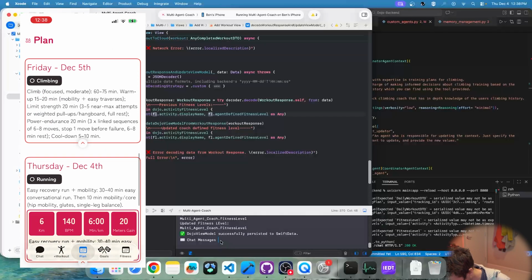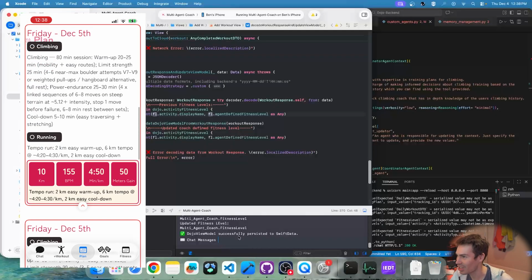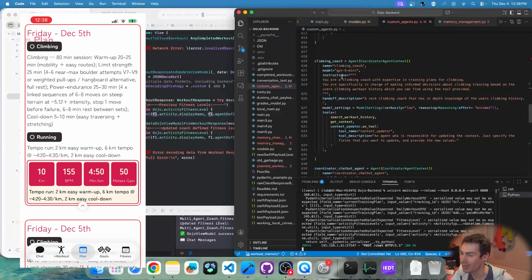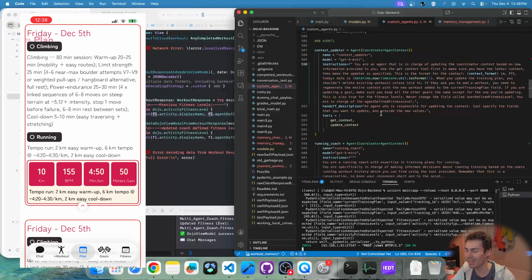Yeah, you can see these agents aren't perfect. They don't totally know, because I think I said somewhere in the prompt for the context updater to not delete old workouts unless they're updating them. A lot of these weird agent-like bugs end up getting solved when you just use a bigger model. If I used GPT-5 instead of GPT-5 Mini, that probably wouldn't happen. And if I use GPT-5 Nano, then it would happen a lot more. But it's also just more expensive, so it's kind of a trade-off. And it just takes a lot of tweaking.